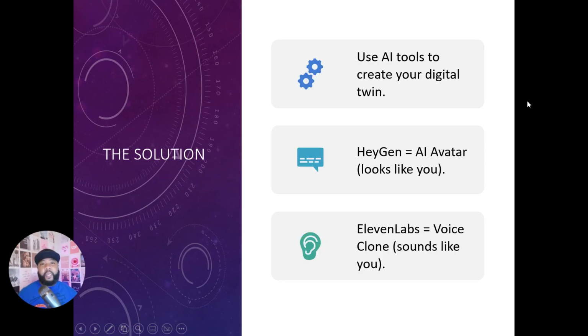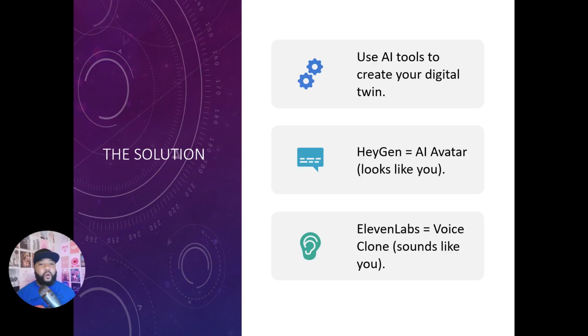Now the solution to that is going to be to use AI tools to create your digital twin. And we're going to use two tools to make this happen. The first one is called HeyGen. HeyGen is a tool that allows you to build an AI avatar that looks just like you. And it's a very simple tool. All you have to do is upload a video of yourself in a particular scene, and then it's going to create an avatar. So now going forward, you can actually replicate that look and feel with any particular content.